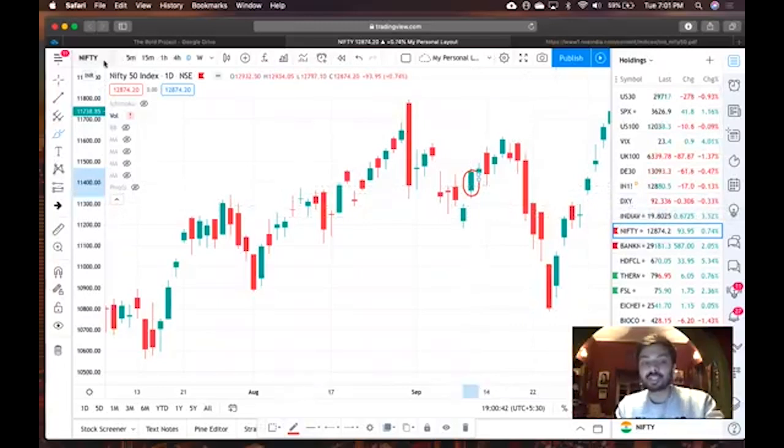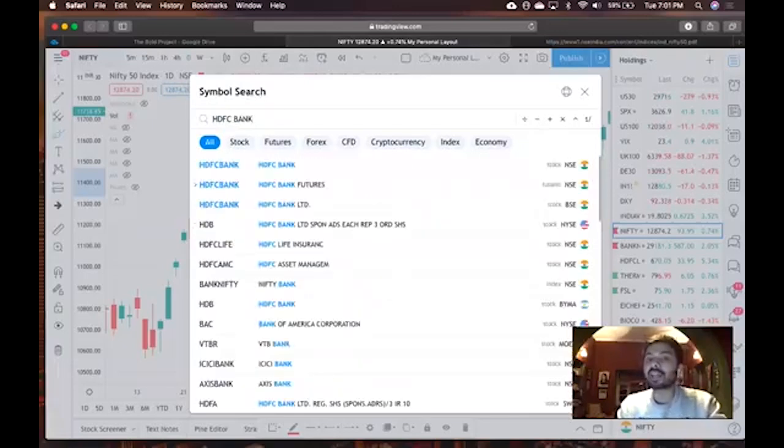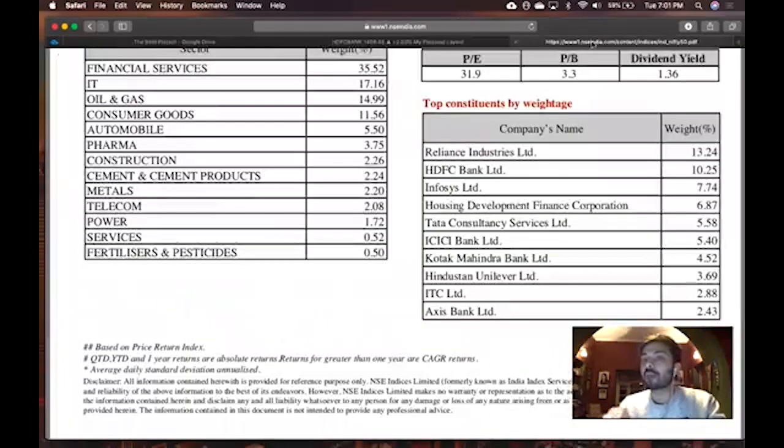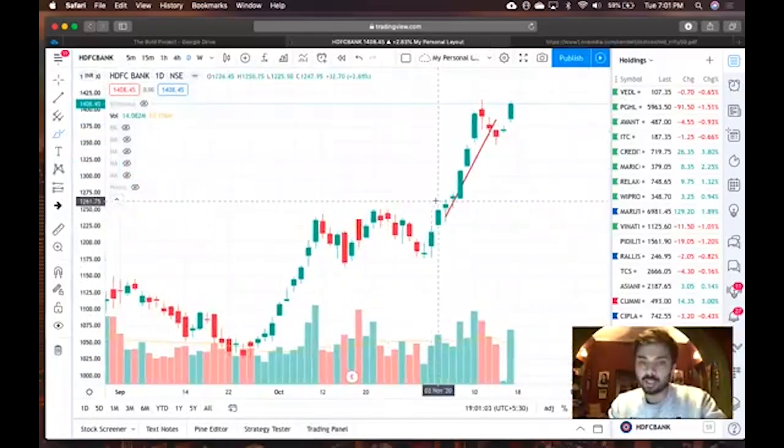Let's look at another example. Let's look at the chart of HDFC Bank. Now, HDFC Bank, as I told you, is the second most powerful company in Nifty. So what I'm saying is these 5 companies have to be tracked. If they are going higher, Nifty will go higher. If they are going down, Nifty is also going to go down. Let's track HDFC Bank and let's try to see the movements happening in the market. Let's look at this chart. Nifty on 3rd of November 2020.